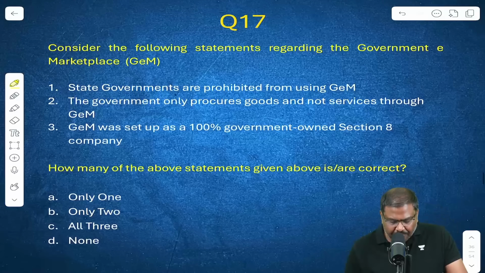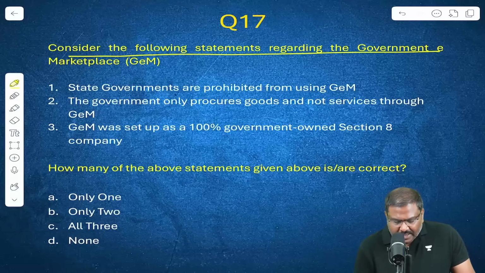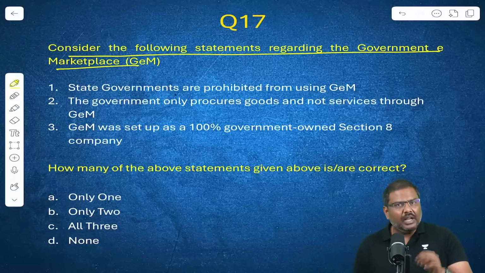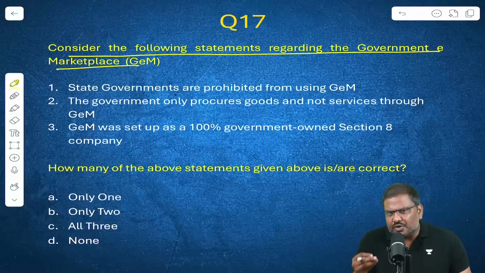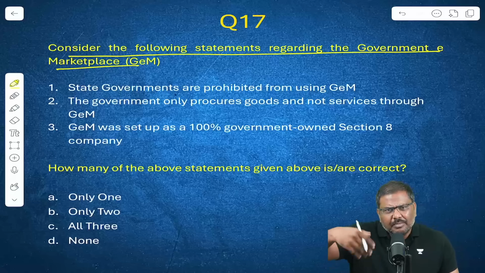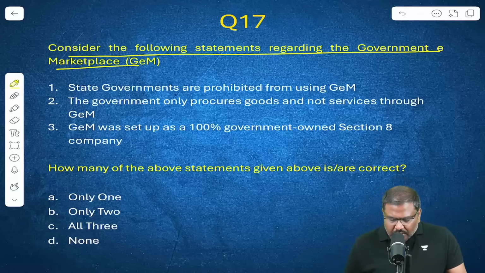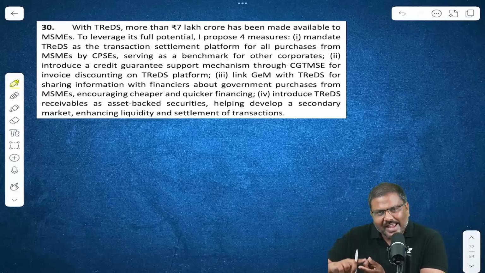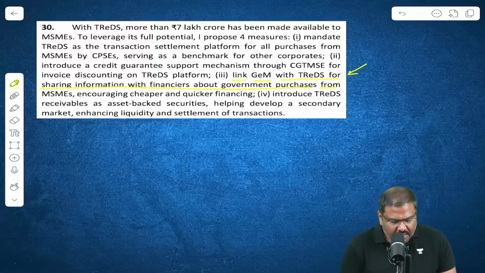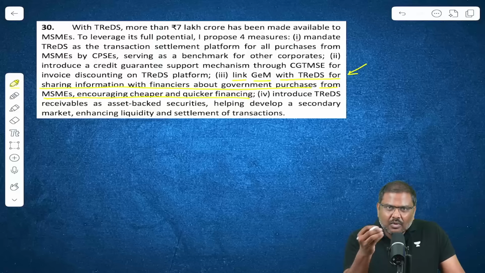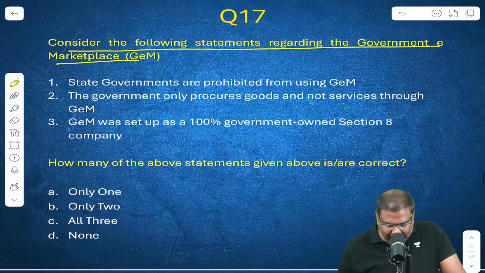Question number 17 now. Consider the following statements regarding the Government e-Marketplace. In the budget, the government made announcements associated with the TReDS platform, the Trade Receivables e-Discounting System, which is promoted by the Reserve Bank of India. There was one announcement that combined both GeM as well as TReDS. Please have a look at this. Link GeM with TReDS for sharing information with financiers about government purchases from MSMEs, encouraging cheaper and quicker financing. So I've made a question on GeM here. Government e-Marketplace.